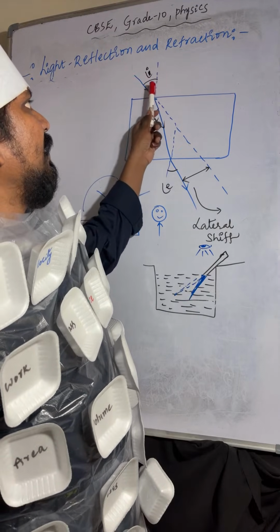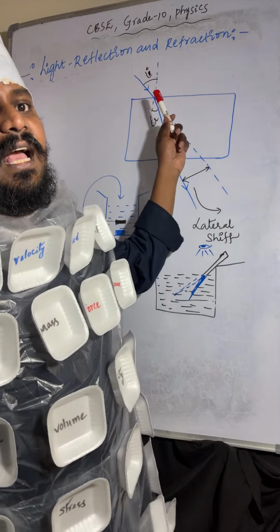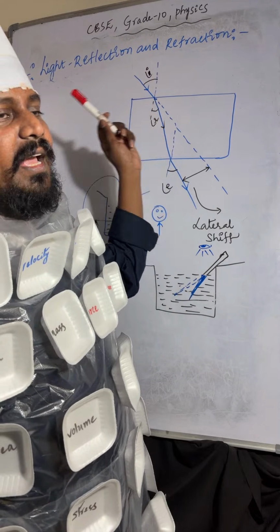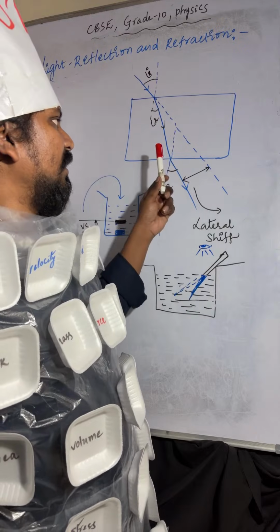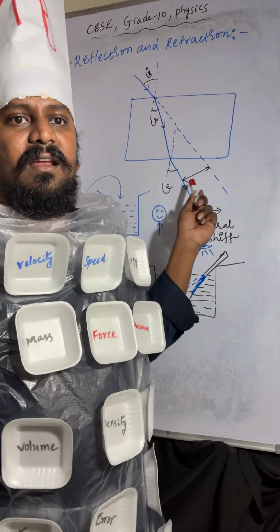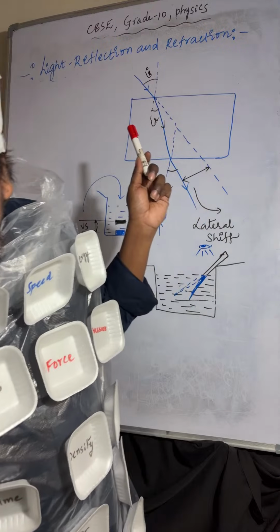The angle between the incident ray and the normal line is called the angle of incidence. The angle between the refracted ray and the normal line is called the angle of refraction. The angle between the emergent ray and the normal line is called the angle of emergence.